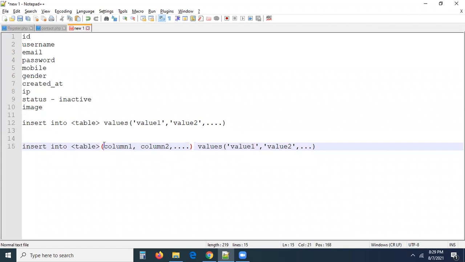Mapping should be proper. If the first column is email, the first value should be email. If the second one is mobile, the second one should be mobile here. Otherwise, mobile may be saved in email, and password may be saved in mobile. Be careful. This is very, very important. Now let us implement this query.